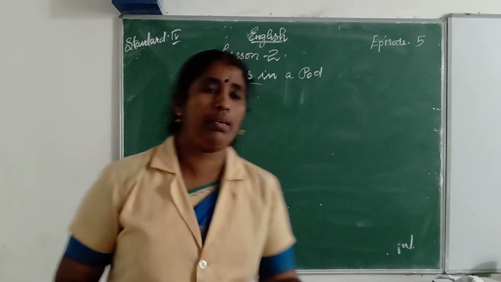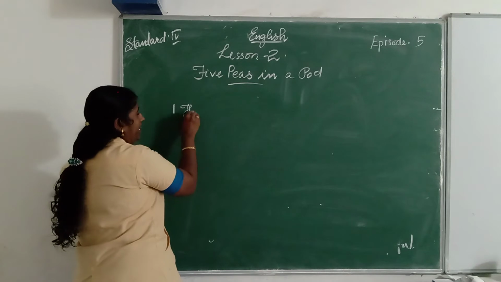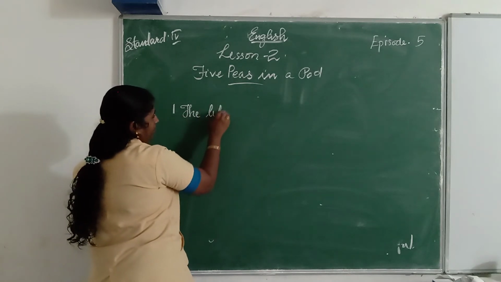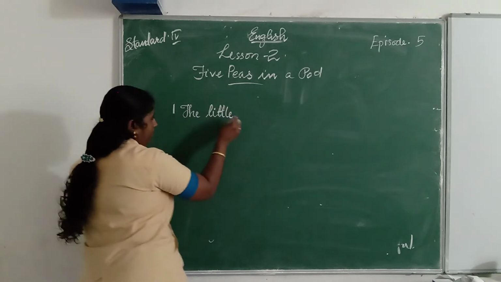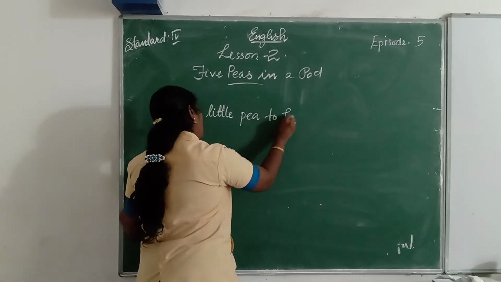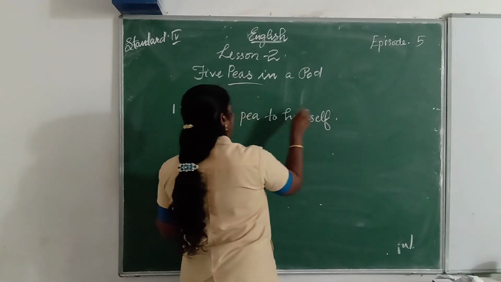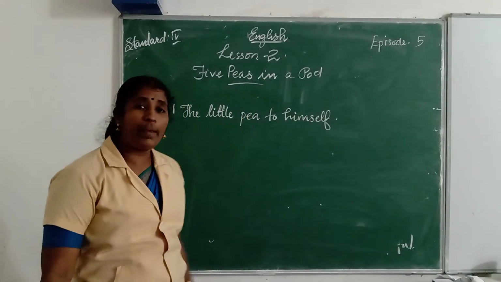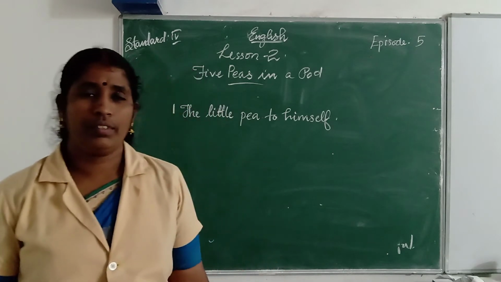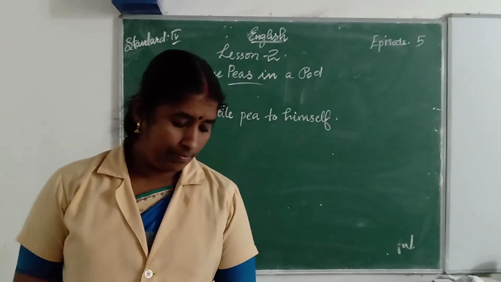No, he said it to himself. First one, write in the text: the little pea to himself.